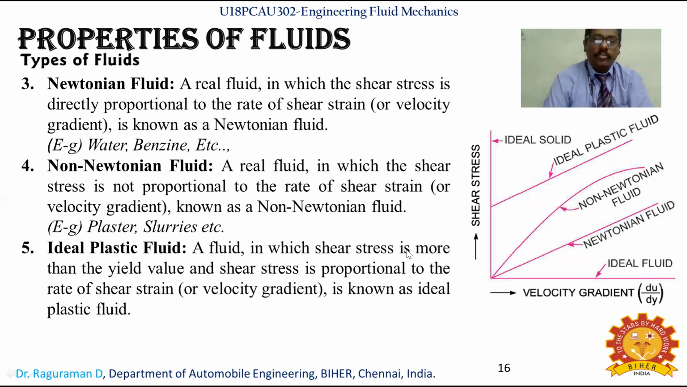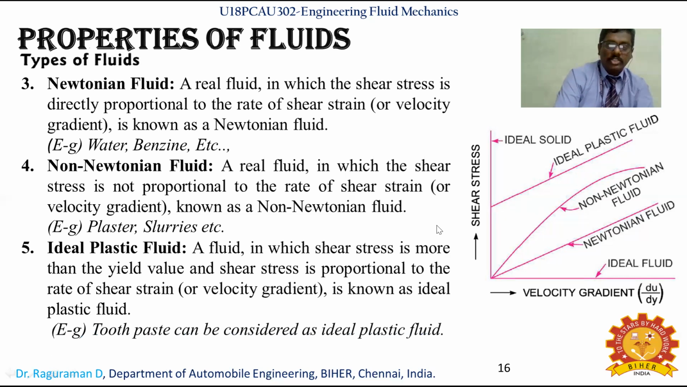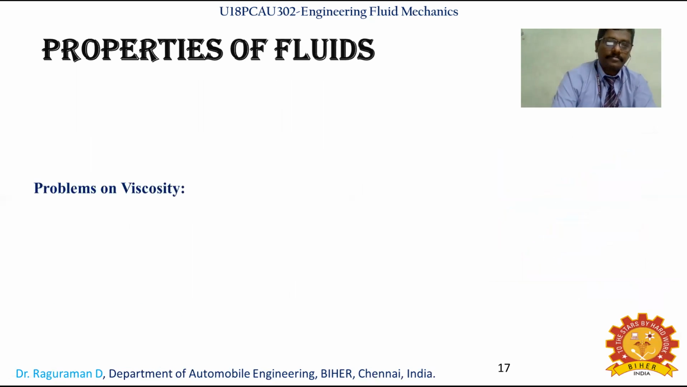And then the ideal plastic fluid. Here the shear stress is more than the yield value, and shear stress is proportional to the rate of shear strain, because you are seeing a linear line, but it does not start from zero. You can see that initially, from zero velocity itself, it has some shear stress at that instant. That is what is called an ideal plastic fluid. An example is toothpaste, which can be considered an ideal plastic fluid.